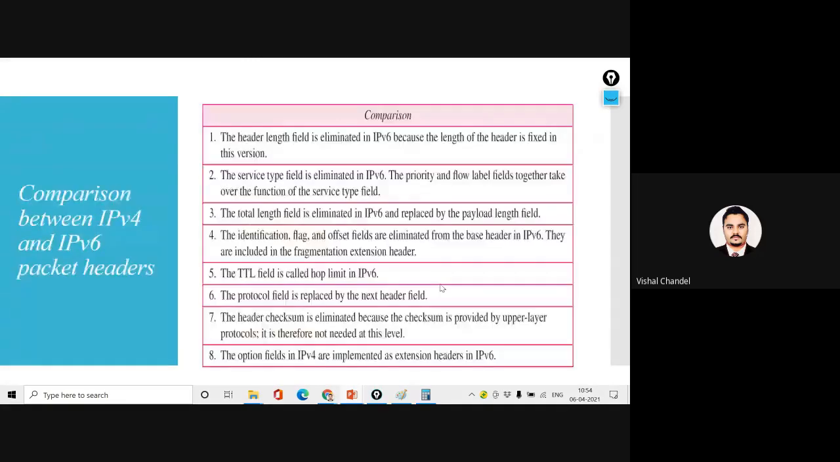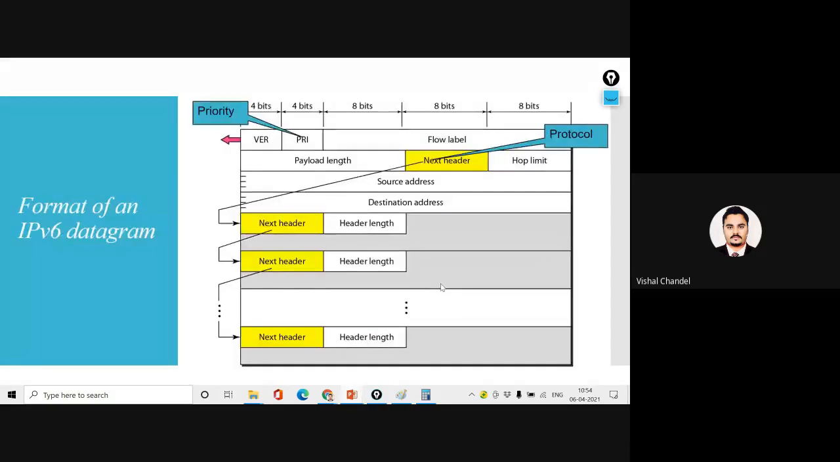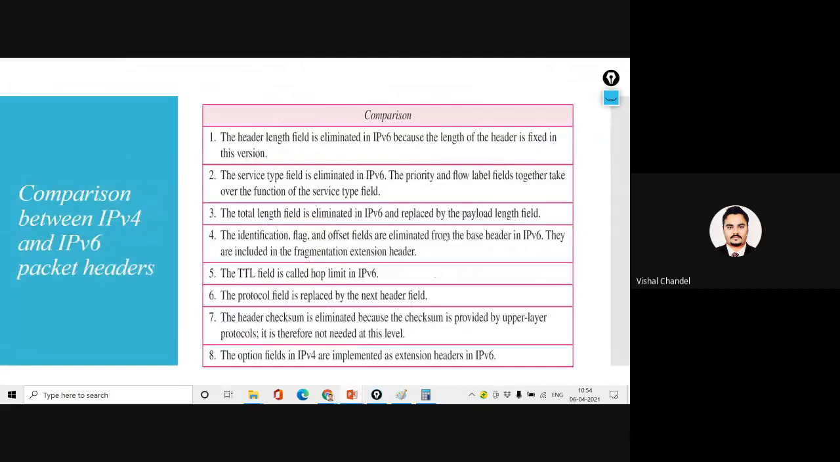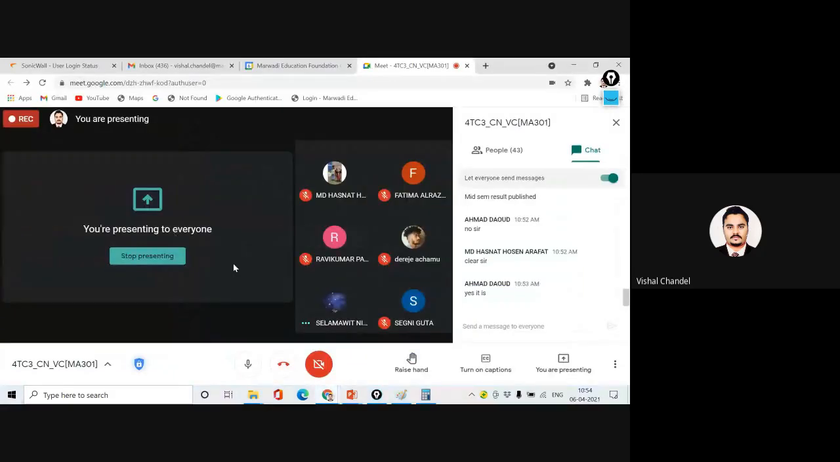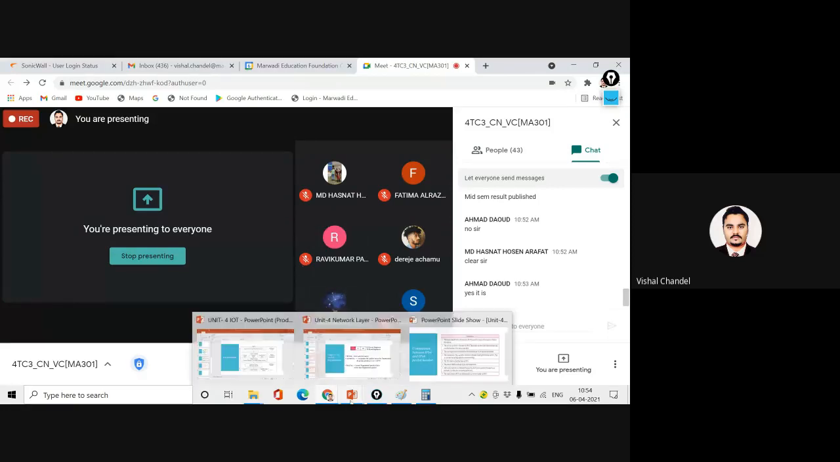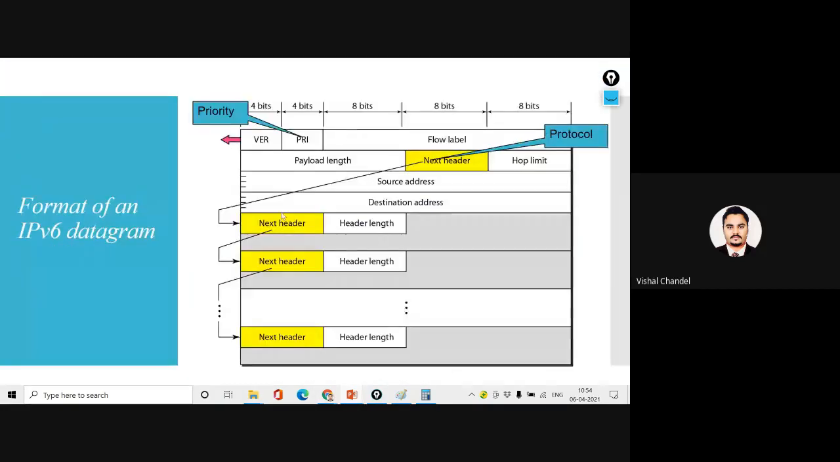In the next lecture, this is the same, but there are some differences here, so you can just compare. There is one comparison table, and the same functions are followed by IPv6 and IPv4, but we have just combined some fields. So I think for this lecture, it's sufficient. In the next lecture, we are going to start the concept of IP addressing. If anyone has any doubt regarding IPv4 and IPv6, you can ask me, or I will explain the header fields one more time, but they are the same.